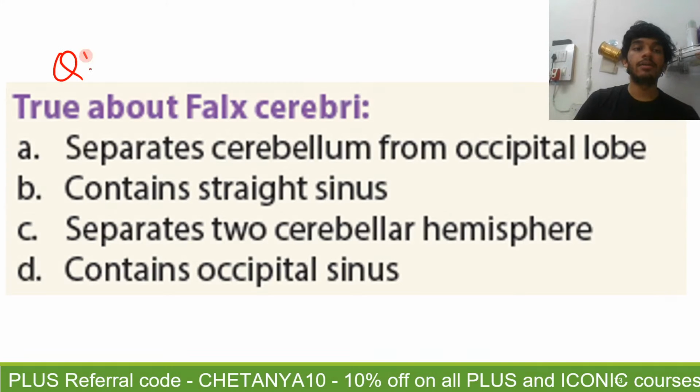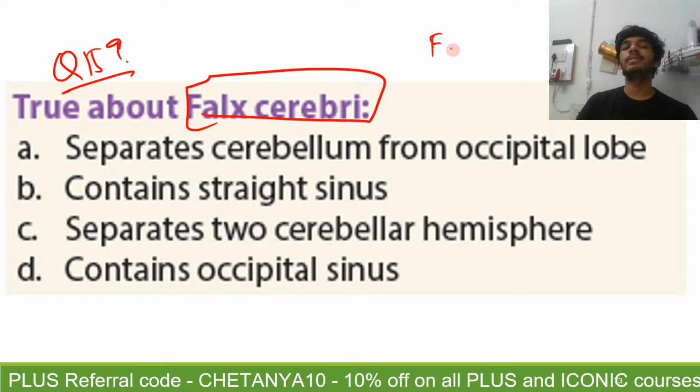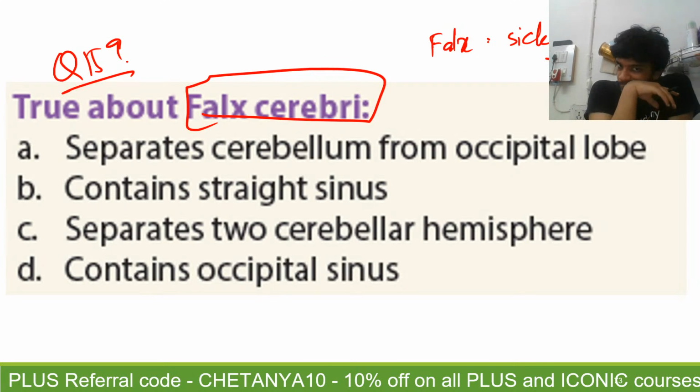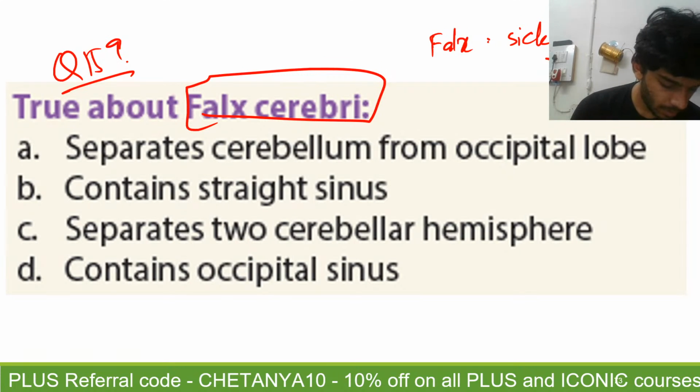Question number 159, about the falx cerebri. So as you know, falx means sickle-like, and cerebri means it is present in the cerebrum. The sickle-like fold of dura mater present in the cerebrum, so that is known as falx cerebri. One of these is true.